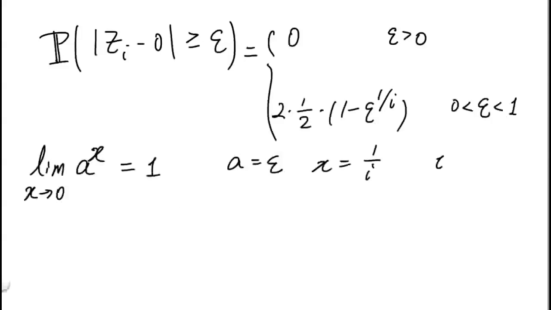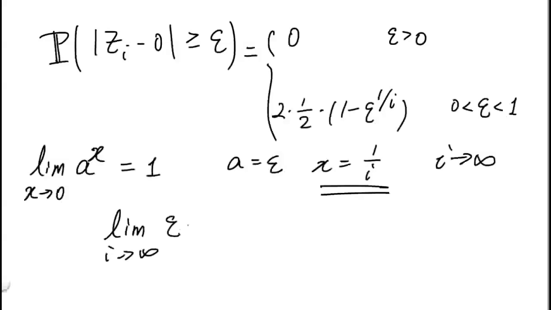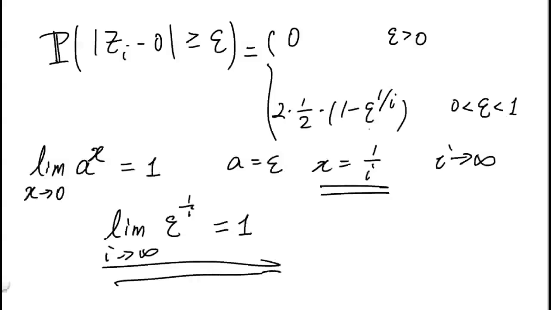As we can see that as i goes to infinity, the value of x, which is 1 over i, does go to 0. And therefore, in the limit of i going to infinity, the value of epsilon to the 1 over i power goes to 1. And that shows if we plug this limit into the expression right here, that indeed the term right here goes to 0 as i goes to infinity.